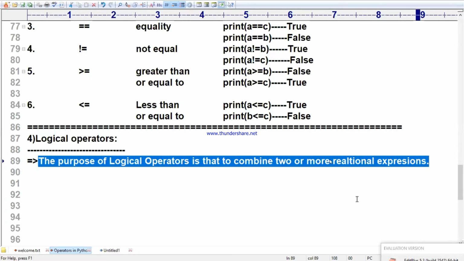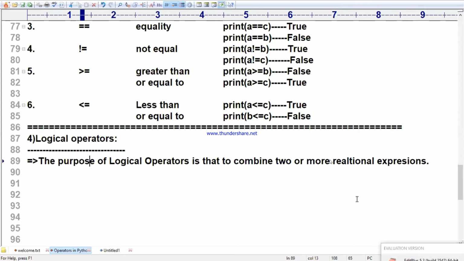There is one beautiful special point I am going to tell you about logical operators. Today don't worry, I am going to tell you some special things about this. I am going to explain like anything. Now, what is a logical expression?